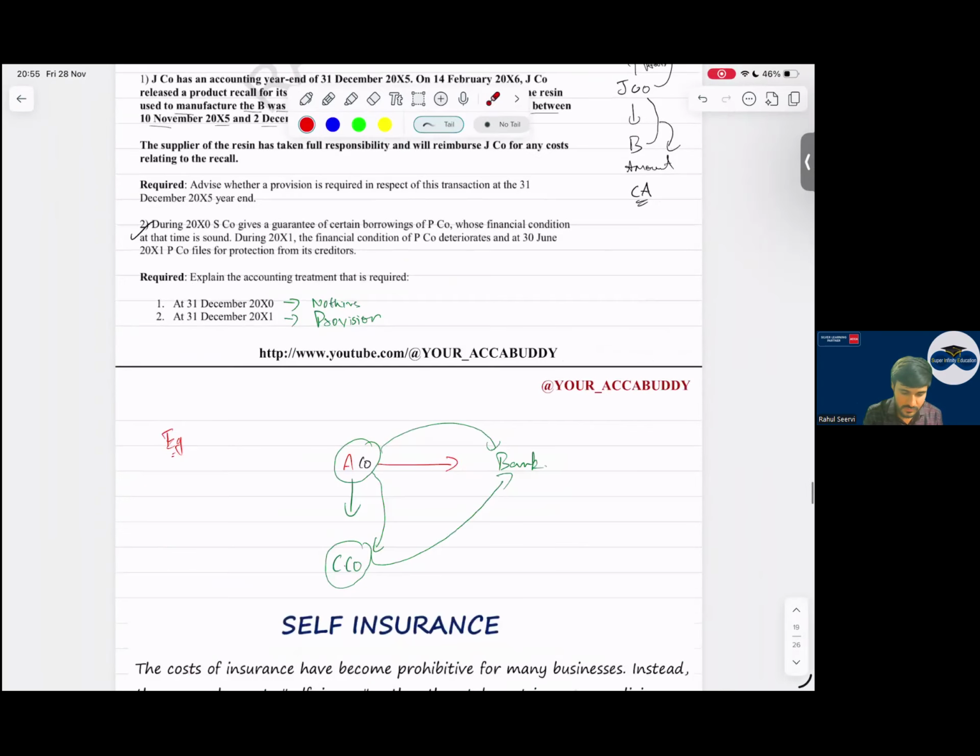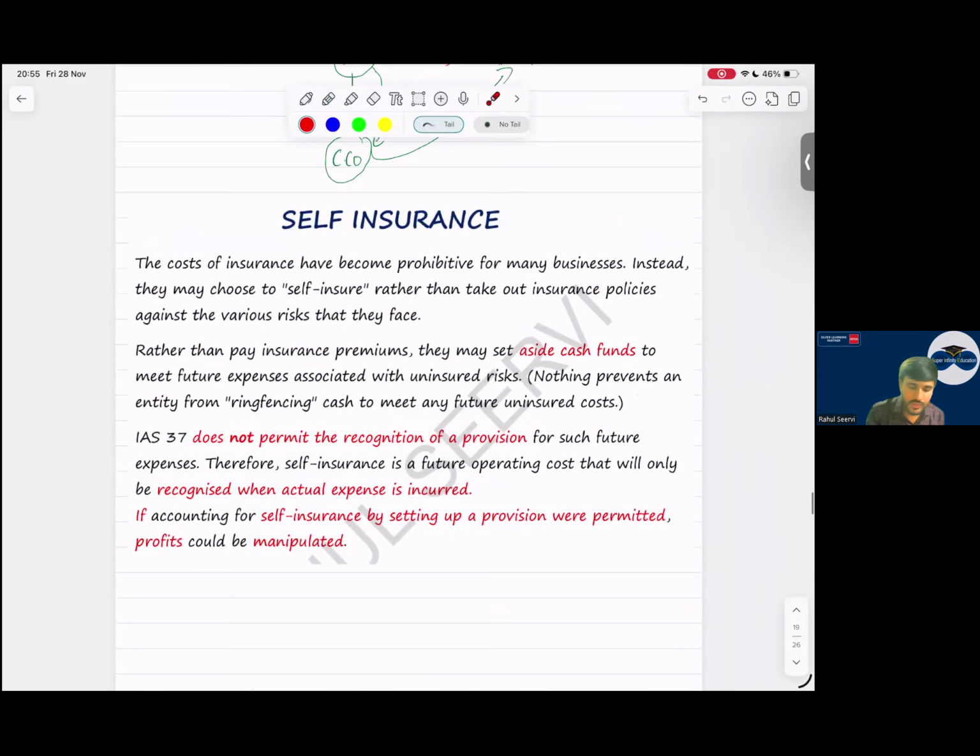Then coming to what? Self-insurance. Can we do self-insurance? I'm saying, sir, I've taken insurance on a car for 10,000 rupees. I know that if an accident happens, then I receive the 10,000. If there is no accident, I will not receive even 1 rupee. So I will be smart. Every year I'll keep an amount aside, saying that if an accident happens in future, I will use this. So every year I record a provision and create a certain amount as an expense. Can I do this? No. Self-insurance cannot be done because if this is done, manipulation is done.